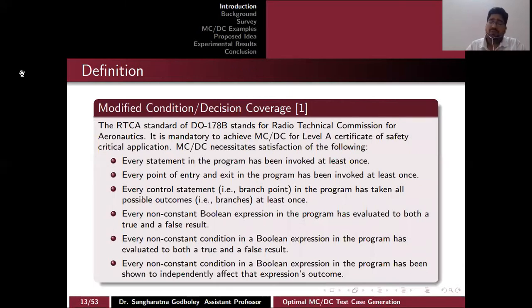So basically, MCDC stands for Modified Condition Decision Coverage, and RTCA, which is the Radio Technical Commission for Aeronautics, mandates an MCDC report for level A category software. These are the requirements for whether MCDC is satisfied or not. After satisfying these requirements, one can ensure that 100% MCDC is actually achieved. Among these requirements, the last one is the most important, which says that every non-constant condition in a Boolean expression in the program has been shown to independently affect the expression output.